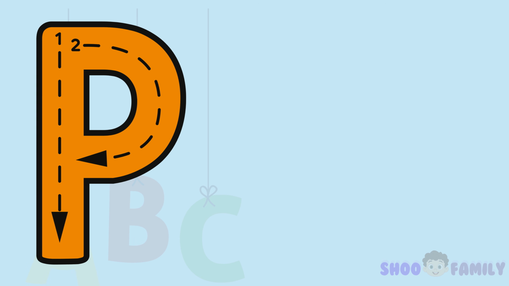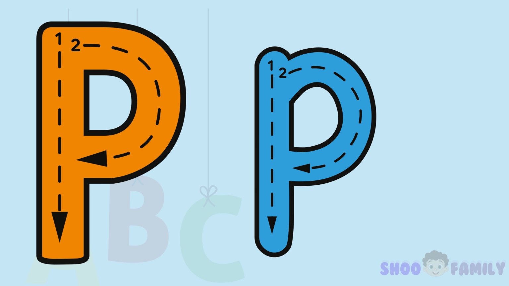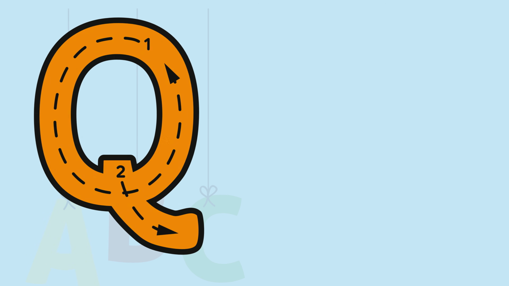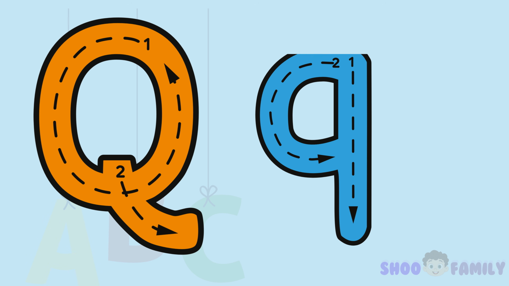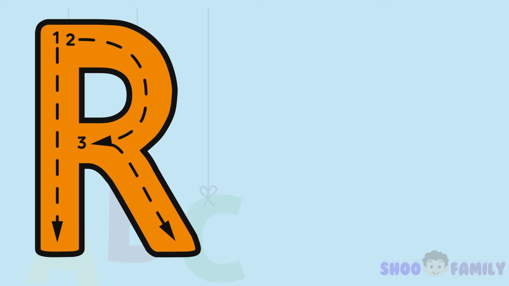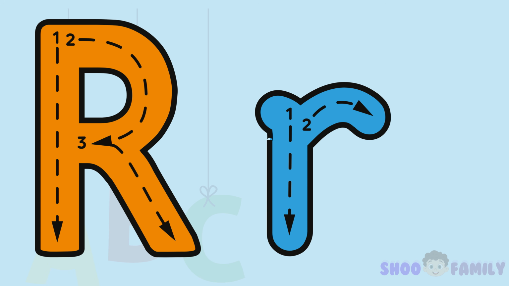Big P, line down with a bump on top. Small p, line down, small bump won't stop. Big Q, circle with a little tail. Small q, a circle with a line that trails. Big R, line down, bump and a leg out far. Small r, a line with a tiny arm.